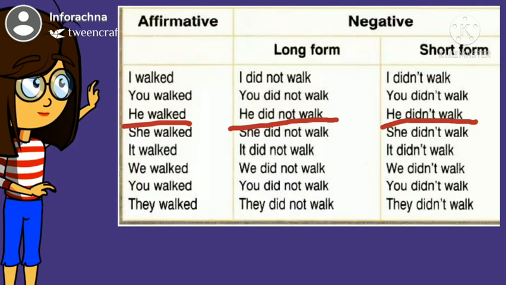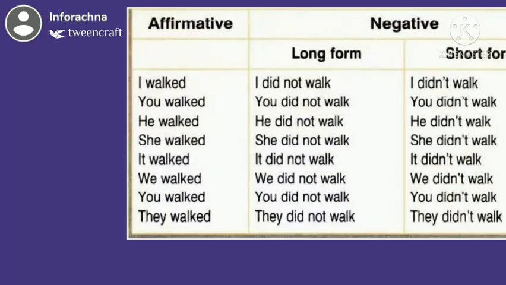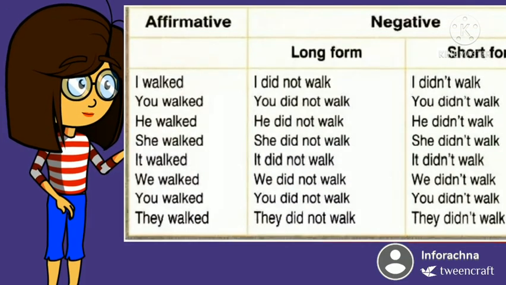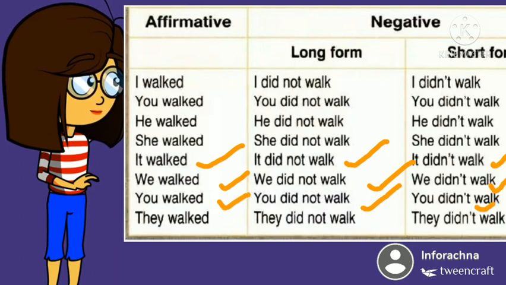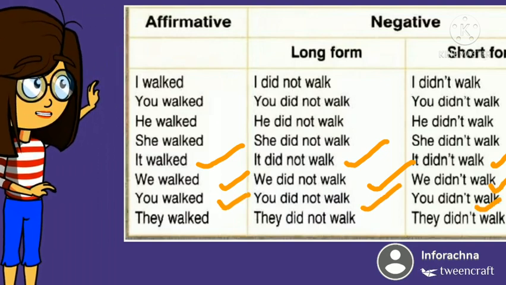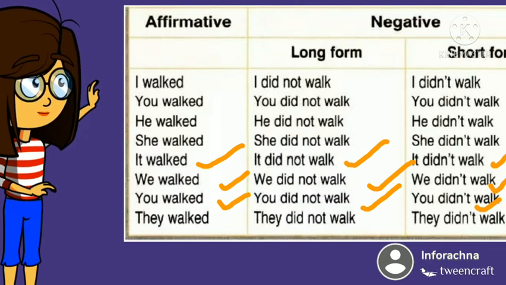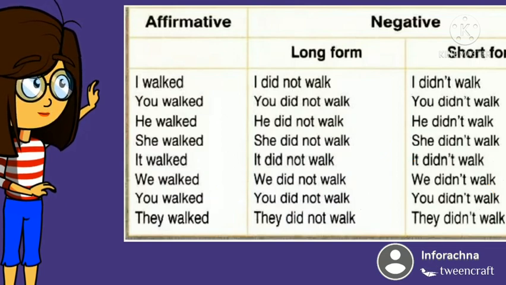She walked, she did not walk, she didn't walk. Next one you can see here, it walked. When we change it into the past negative form, it would be it did not walk, and its shortened form is it didn't walk. We walked, we did not walk, we didn't walk. You walked, you did not walk, you didn't walk. They walked, they did not walk, they didn't walk.